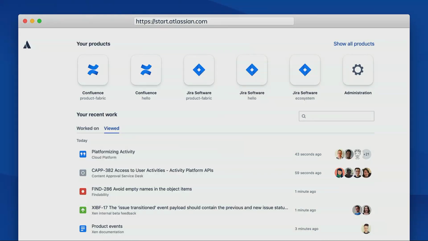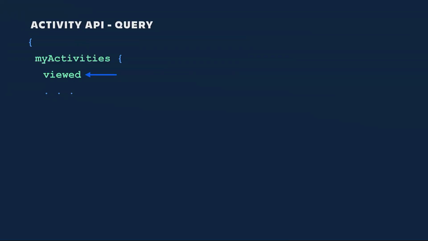Now, let me show you how we can get this recently viewed tab in the Activity API. We start with choosing a type of the activity. It is viewed. Then we say that we'd like to get objects out of it. Again, objects represent various work items. For example, an object could be a Jira issue or a Confluence page. Before going any further, you might want to limit your result, say, to 10 most recent items.